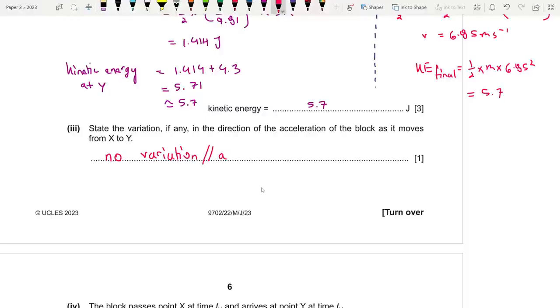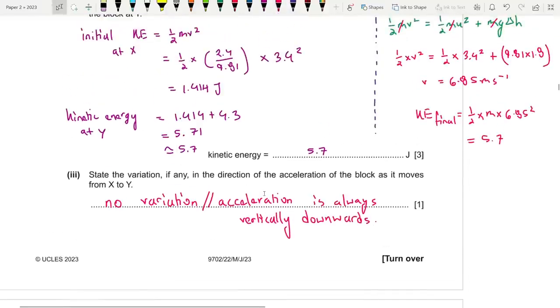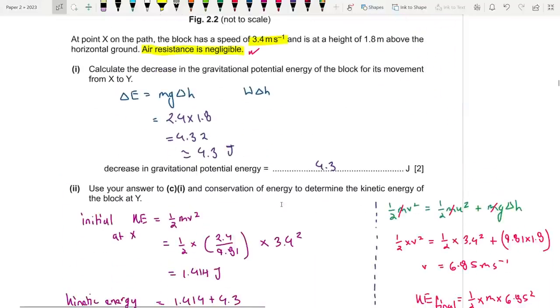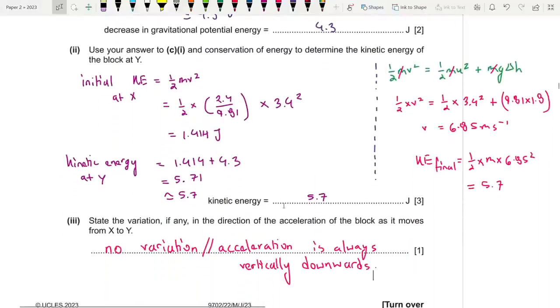Why? Because acceleration is always directed vertically downwards because there is no resistive force. Yeah, that's the logic. It's a really important question. Okay, it's important that you understand projectile motion. You can check out my other videos if you don't understand.